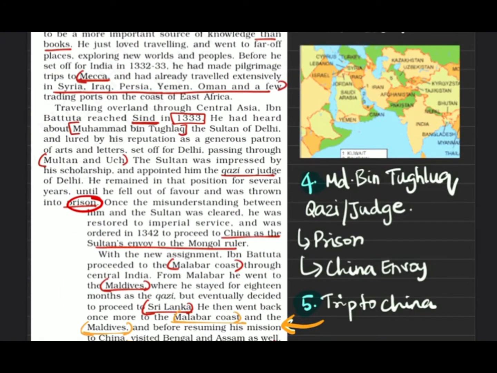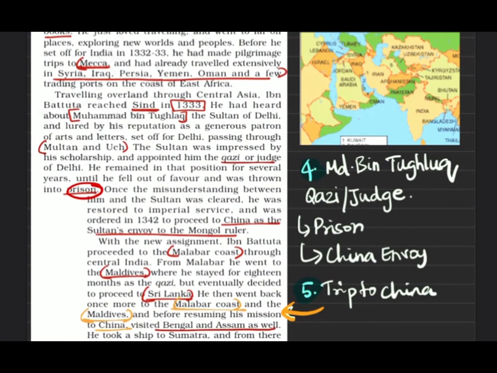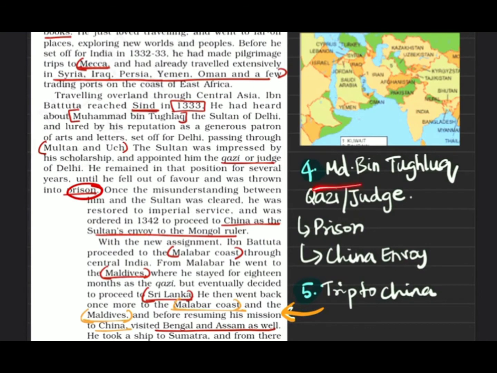And in 1333, he got to know about Muhammad bin Tughlaq. Muhammad bin Tughlaq was then the Sultan of Delhi. Ibn Battuta was very much reputed, and that was very impressive for Tughlaq, so he appointed him as the Qazi, or the judge, immediately.